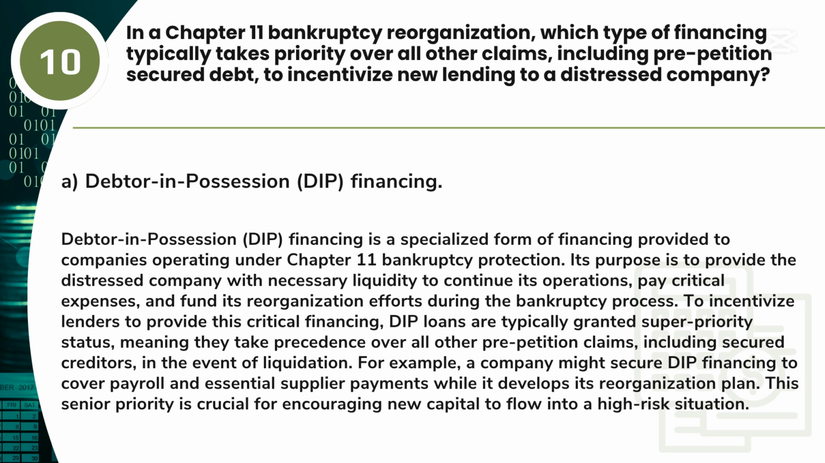To incentivize lenders to provide this critical financing, DIP loans are typically granted super priority status, meaning they take precedence over all other pre-petition claims, including secured creditors, in the event of liquidation. For example, a company might secure DIP financing to cover payroll and essential supplier payments while it develops its reorganization plan. This senior priority is crucial for encouraging new capital to flow into a high-risk situation.